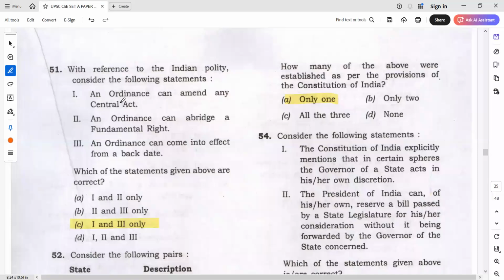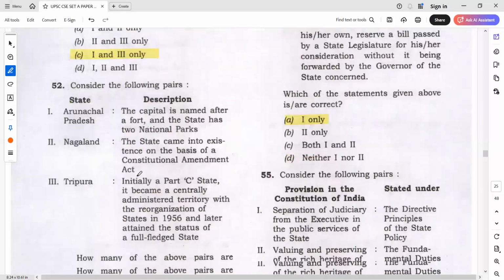Okay, next. With reference to Indian polity, consider the following statements. An ordinance can be amended as a central act. The ordinance can abridge a fundamental right. Definitely, an ordinance cannot abridge a fundamental right. Basically, an ordinance is nothing but an act only, and an act cannot abridge a fundamental right. Only a constitutional amendment does that, and that too has to follow the basic structure. An ordinance can come into effect from a back date. Yes, that's true. So the answer is 1 and 3.